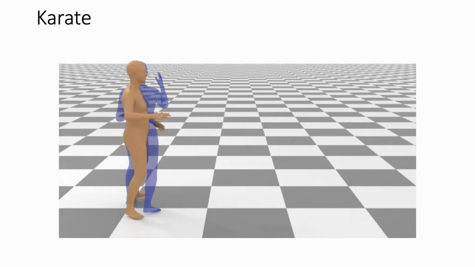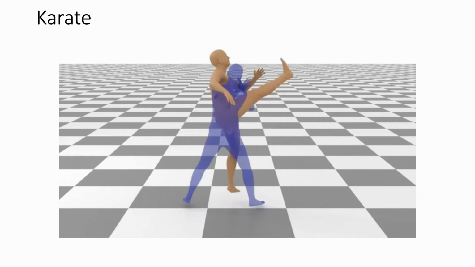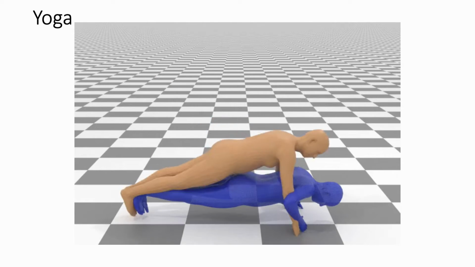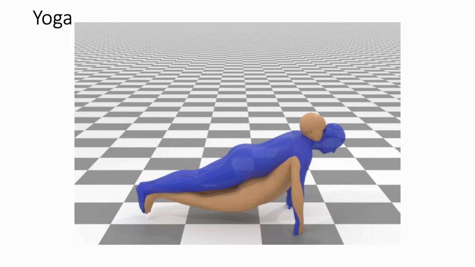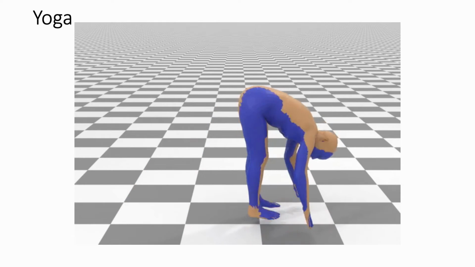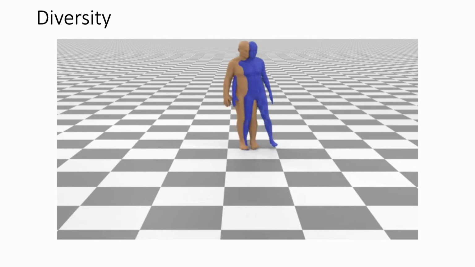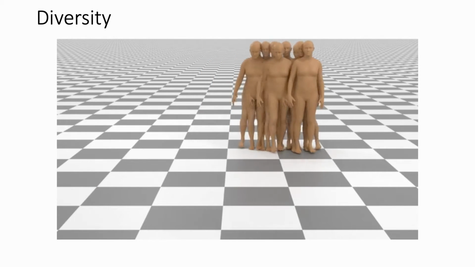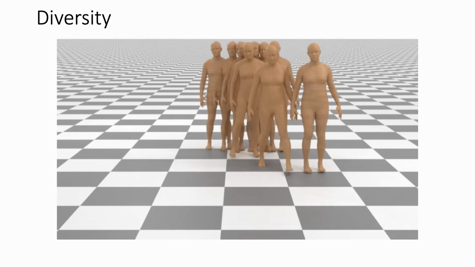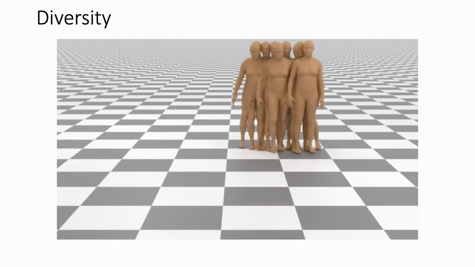Our model is very capable. It is able to generate good karate kicks from sparse keyframes, and even perform yoga sun salutation moves flawlessly. While previous work does not focus on diverse outputs, in this example, our model generates diverse outputs, with some characters walking left, right, forward, or standing still.